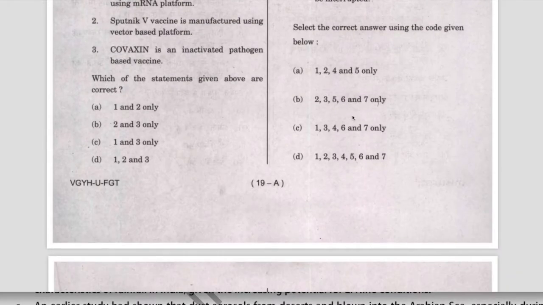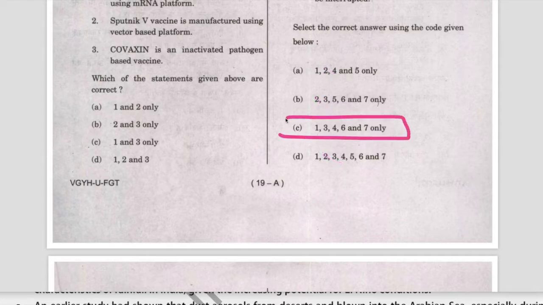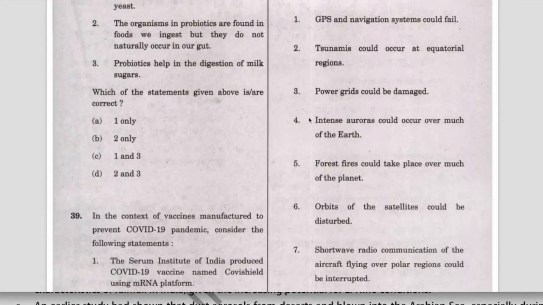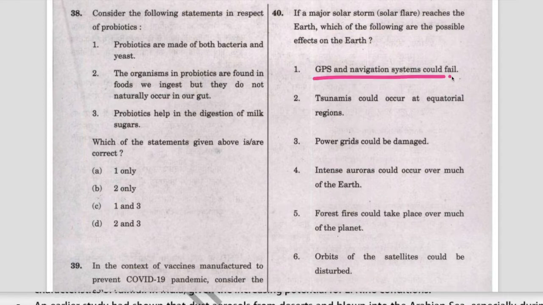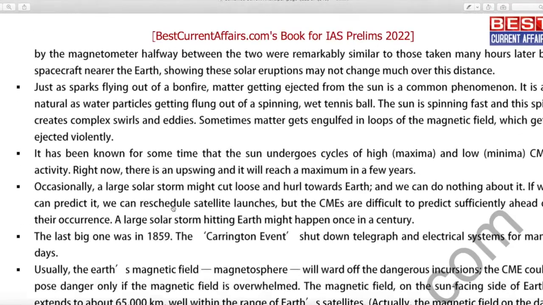Now see the given answers. If we remove 2 from the given options, we are left with the C. C is the answer. GPS navigation systems could fail. Power grids could be damaged. This is correct. Intense auroras could occur. Orbits of satellites could be disturbed. All these points are mentioned here.